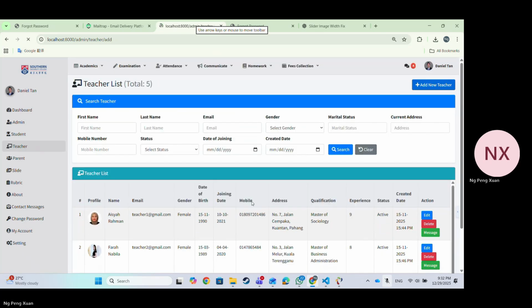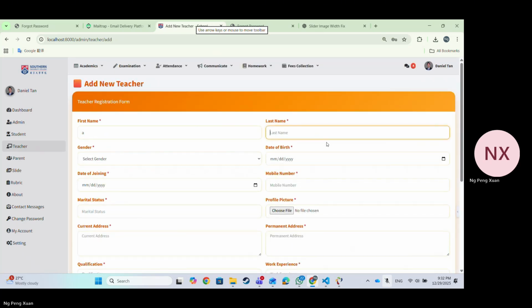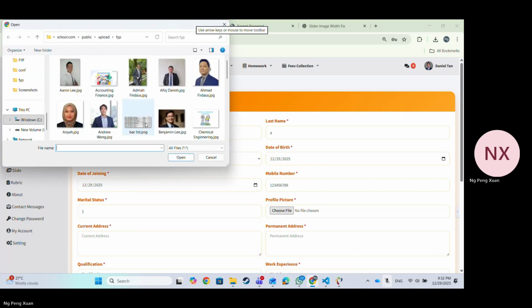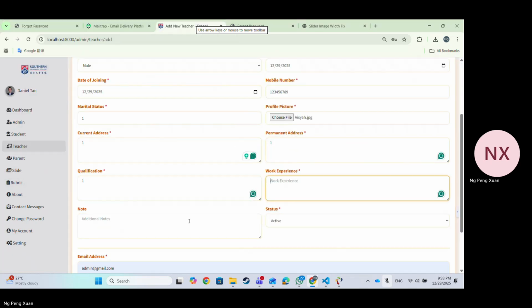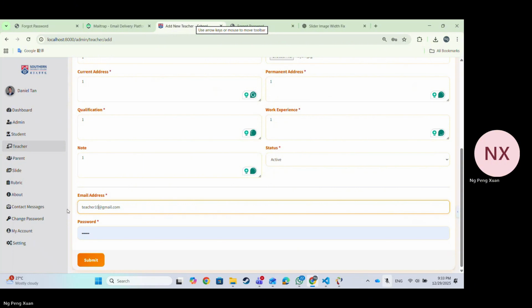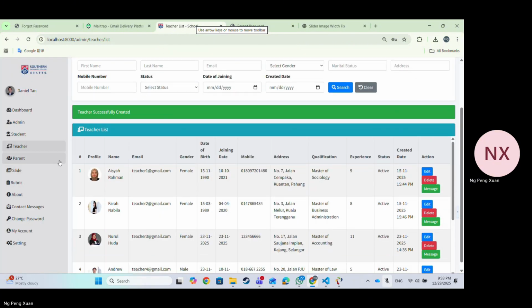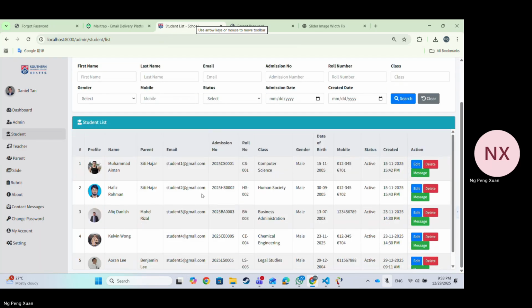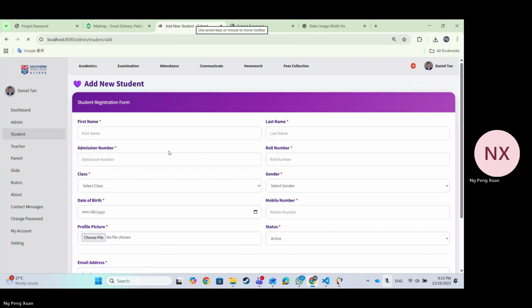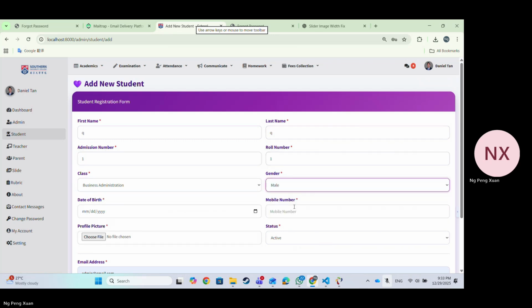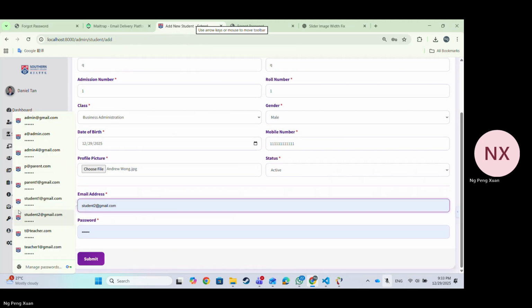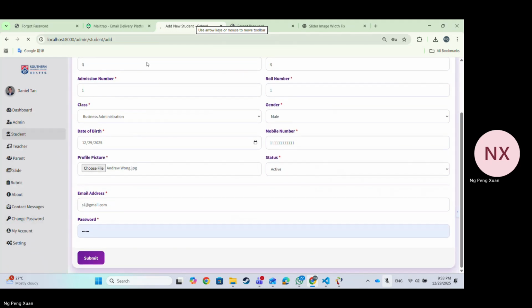Now we enter the teacher list. This is the teacher adding function. Now we can insert the teacher information. This is the student list. We can add the student information to create a new student account. And this account can enter the student dashboard.